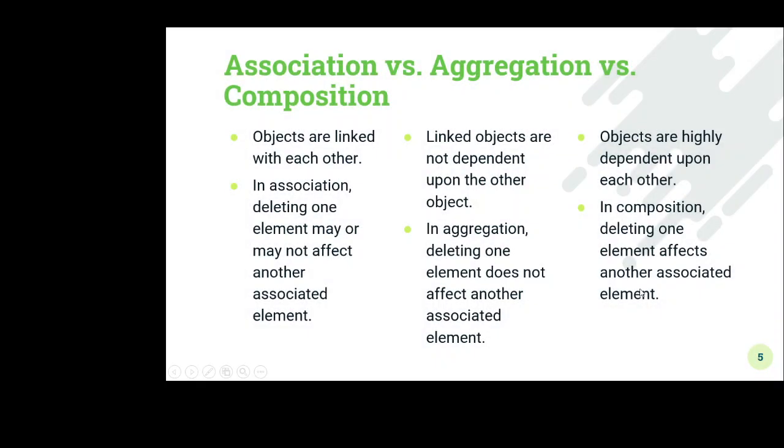So the next point is that in associations, objects are linked with each other. And in association, deleting one element may or may not affect the other associated element. Here, if we represent the association between two classes, that means we are saying that they are associated with each other through that relationship. But if we delete one element, it may not affect the other associated elements.